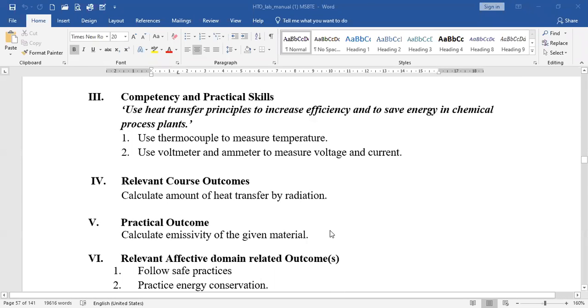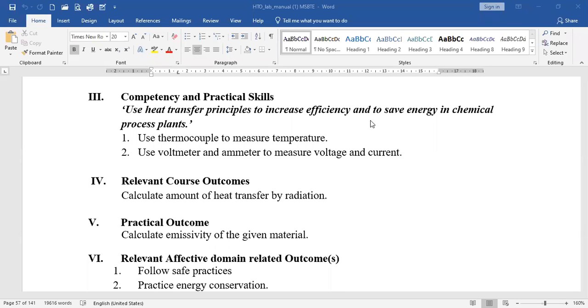Then the competency and practical skills. The same competency and practical skill is there, which was covered under the composite wall experiment. That is, use heat transfer principles to increase efficiency and to save energy in a chemical process plant. To save energy, to reduce the consumption of energy and the utilization of heat, we have to increase the efficiency and search for alternatives among different energies.